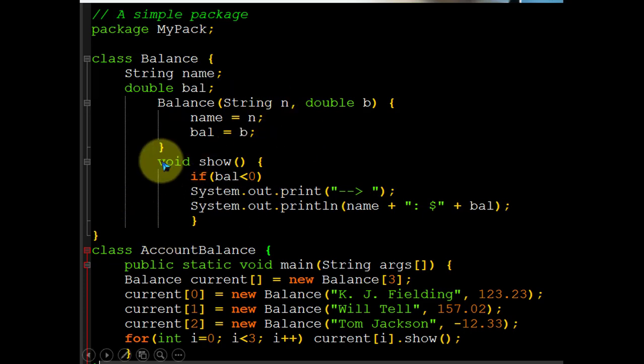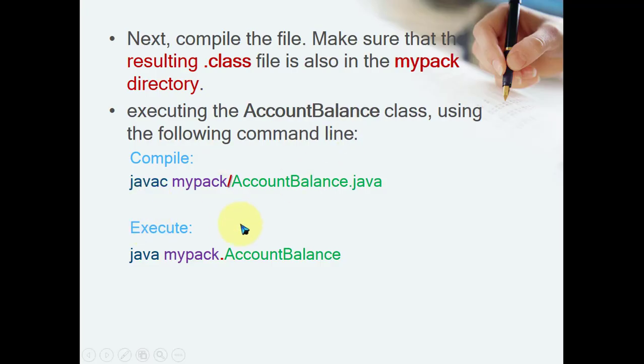Always remember, when any class belongs to a package, the command to execute that class is a little bit different because it reflects in your class name. Okay, so the commands are like this. For the compilation, you have to go like this: javac mypack slash your main class AccountBalance.java, and at the time of execution, here is the reflection.